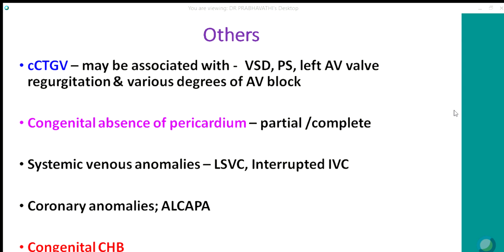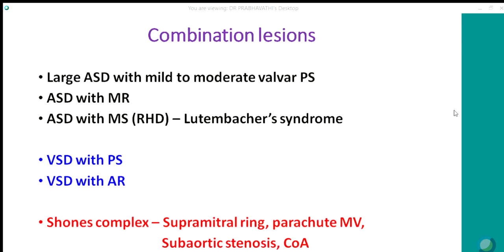Rarely, there can be congenital absence of pericardium, which may be partial or complete. Usually they are asymptomatic, sometimes they may have symptoms. Systemic venous anomalies like LSVC and interrupted IVC do not usually cause symptoms. And coronary anomalies, the most important being ALCAPA, that is anomalous left coronary artery arising from the pulmonary artery, can cause severe heart failure after the first month of life. And congenital complete heart block can occur in children.